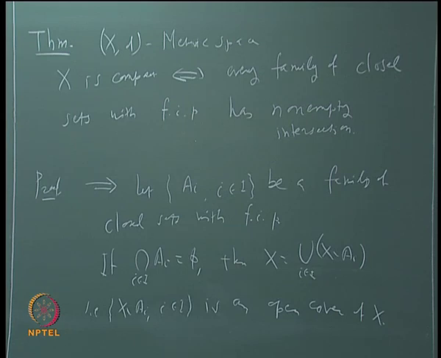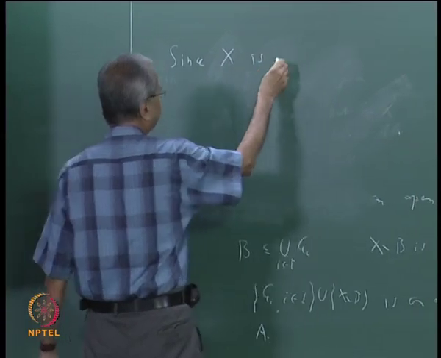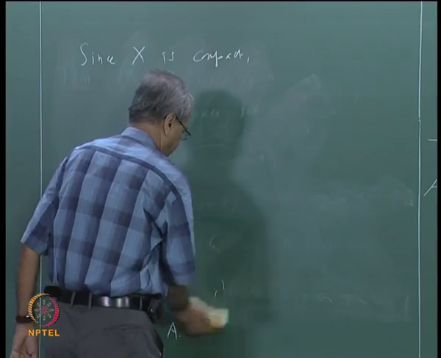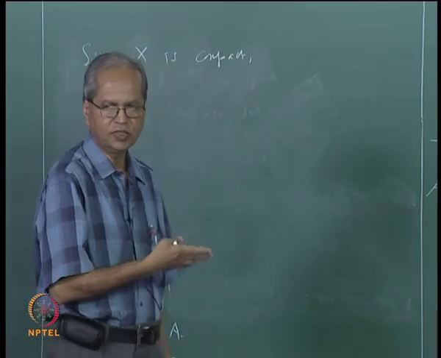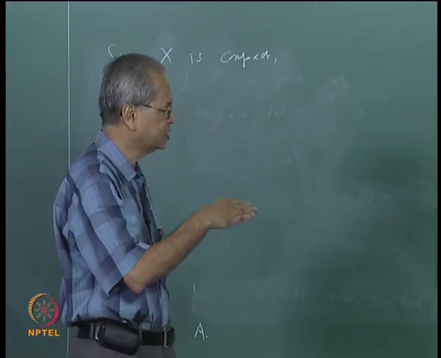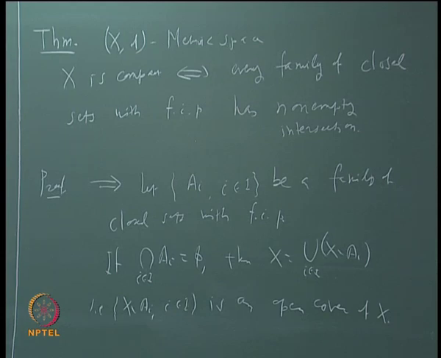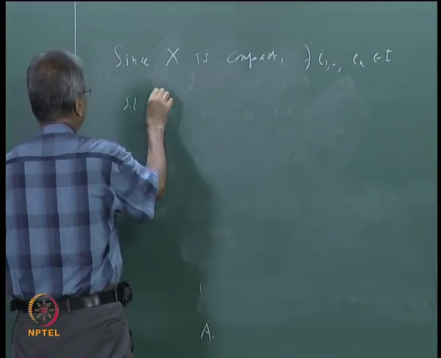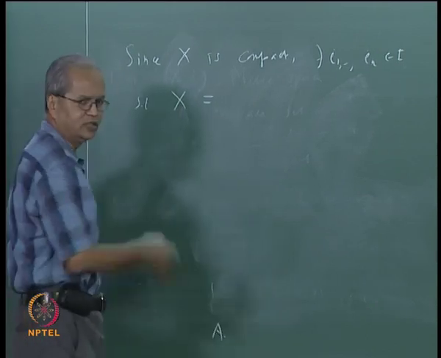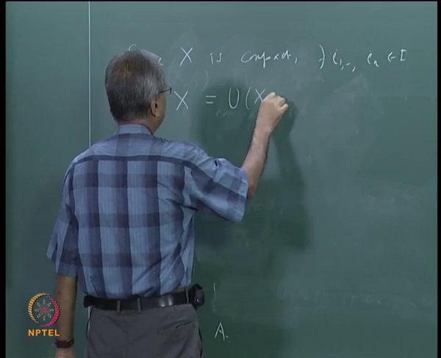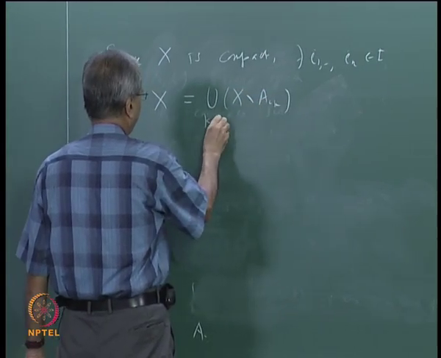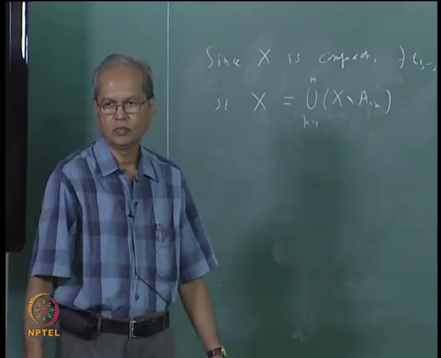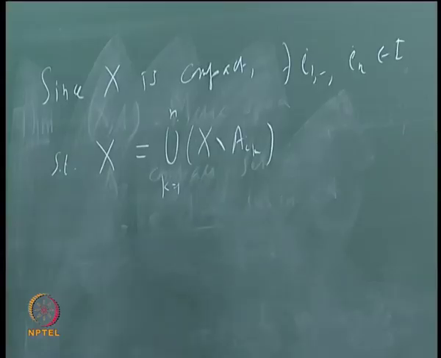So what is the argument? Since X is compact, this open cover consisting of complements of Ai must have a finite subcover, which is the same as saying that there should exist a finite number of indices, let us say i1, i2, ..., in, such that X minus Ai1, X minus Ai2, etc., should cover X. That is, there exist i1, i2, ..., in in I such that X is contained in, or which is the same as saying X is equal to, because X is the whole space, the union of X minus Aik, k going from 1 to n.